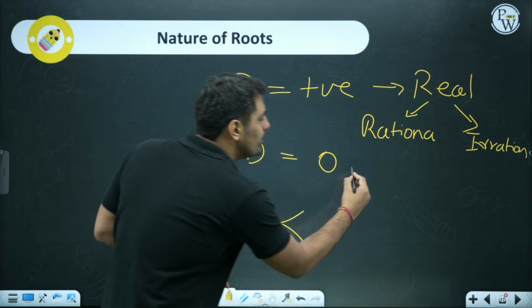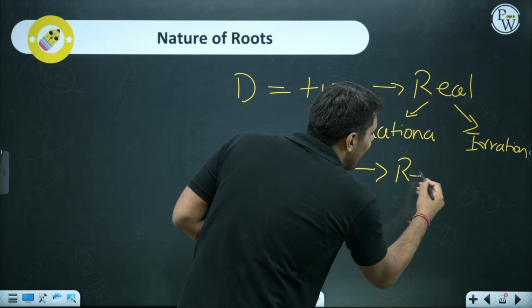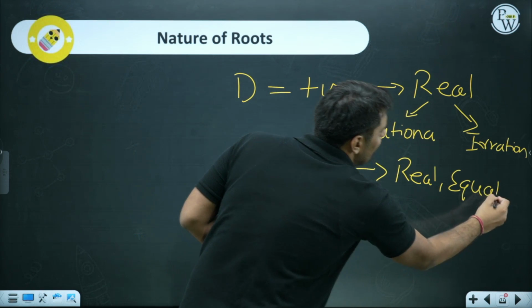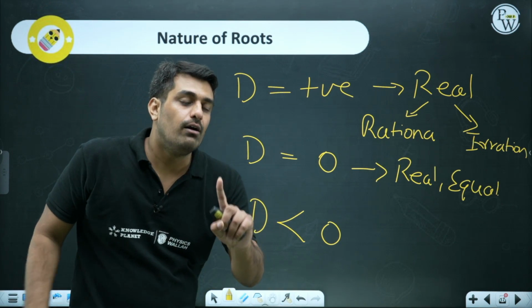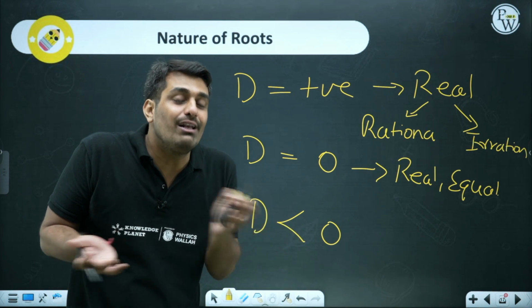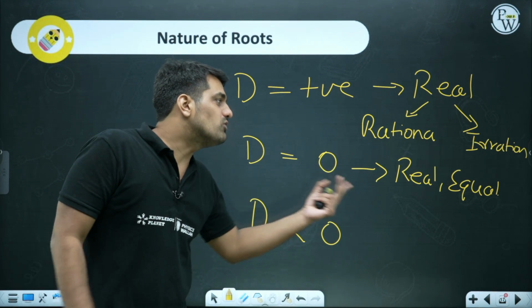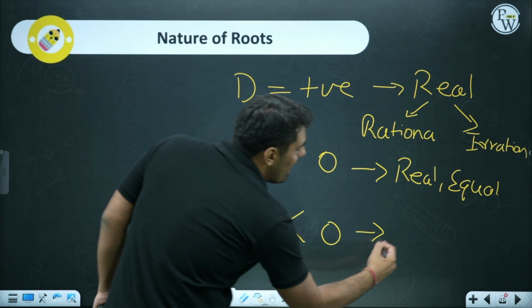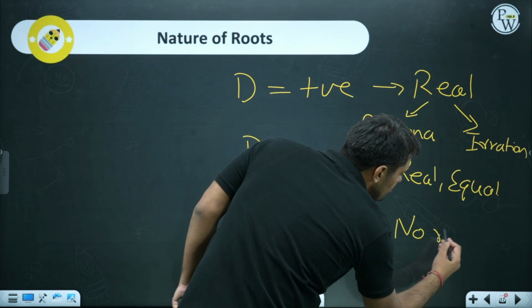And in the other case where d equals 0, what will happen? We are pretty sure it is real as well as equal. Same value. Solution is 1. Why? Because only by putting that value you'll satisfy the equation. Roots will be 2, but they both will be equal. But this final case will have no real solution.